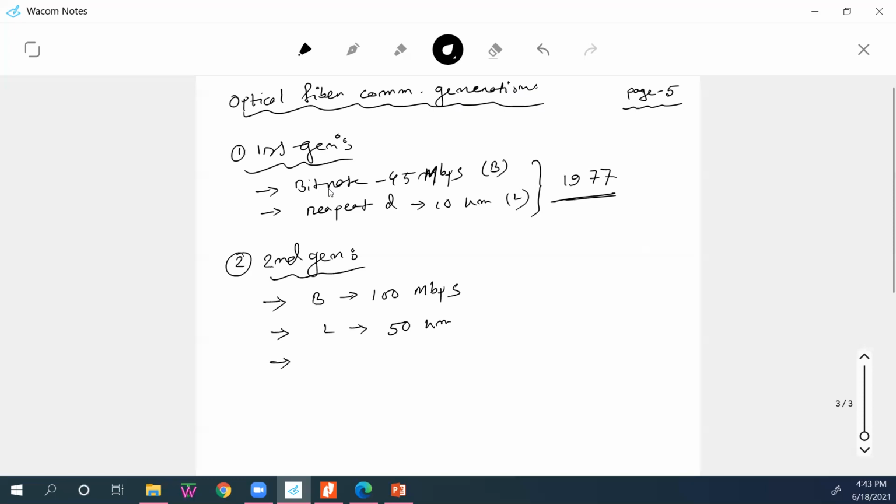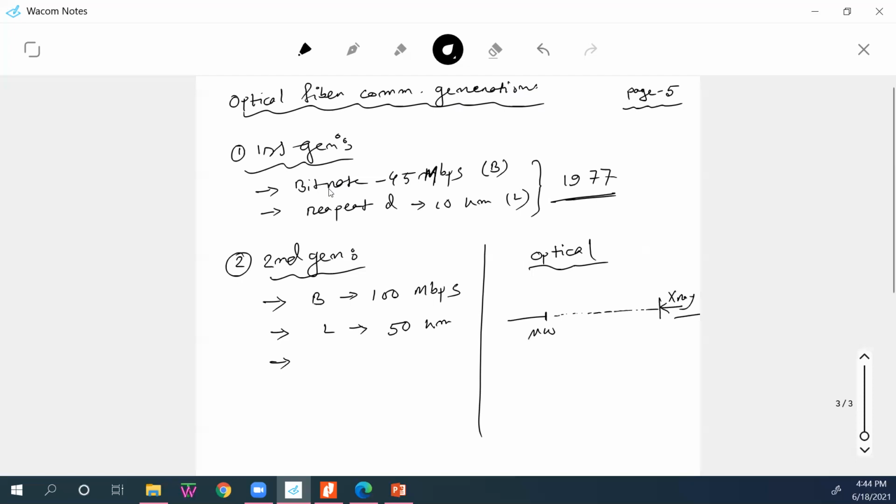Now, whenever we are talking about optical, a very important thing is at what frequency? Because optical frequency, we have just seen our picture previously, right? Here is our microwave. So beyond microwave starts the optical, and actually it's before the X-ray. It's a very wide range. So whenever we talk about different generations, which frequency or which wavelength was it is also important.